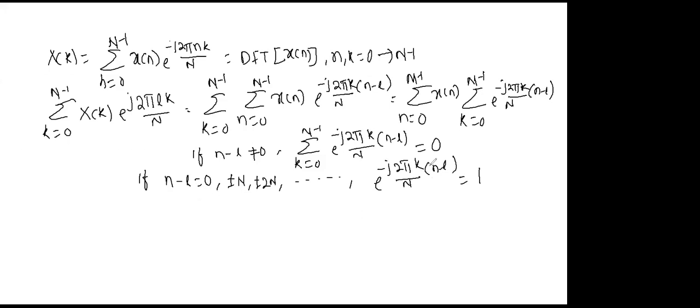If n minus l equals 0, this is 0, and e to the power 0 equals 1. If n minus l equals plus or minus N, you just put plus or minus N, and N cancels. Yes or not? If you take plus or minus N or 2N, whatever, this N will cancel. Then again e to the power plus or minus j 2 pi k always equals 1.